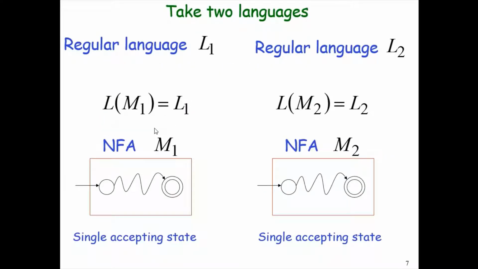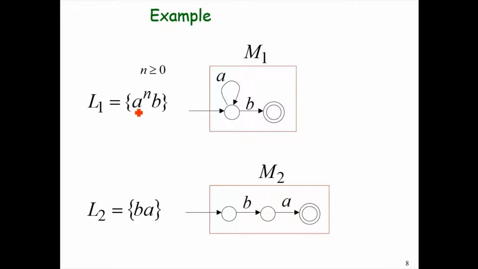Now, to prove the properties, we have two languages: L1, for which the NFA constructed is denoted as M1, and the language L2, for which the NFA constructed is denoted as M2. L1 is accepting the language a^n b, and the M2 NFA is accepting the language ba.